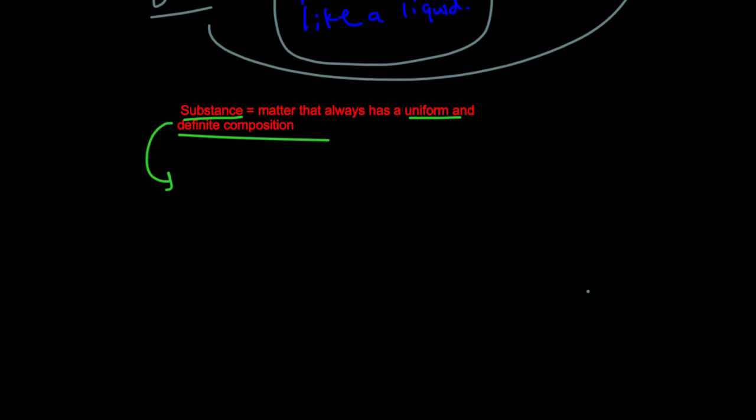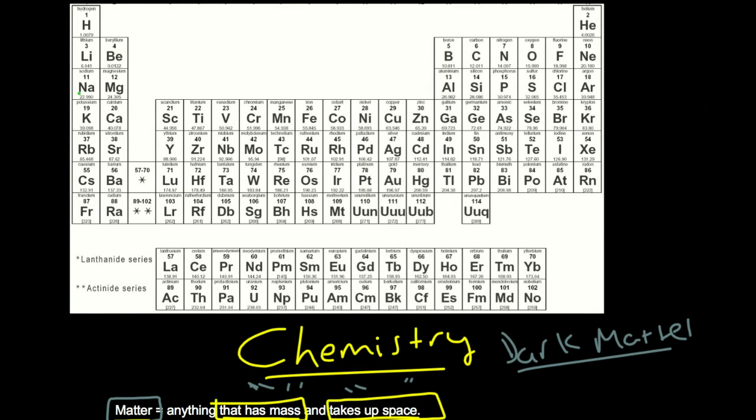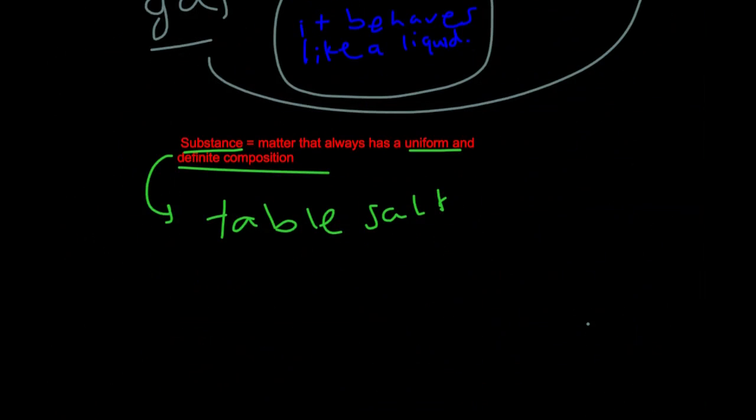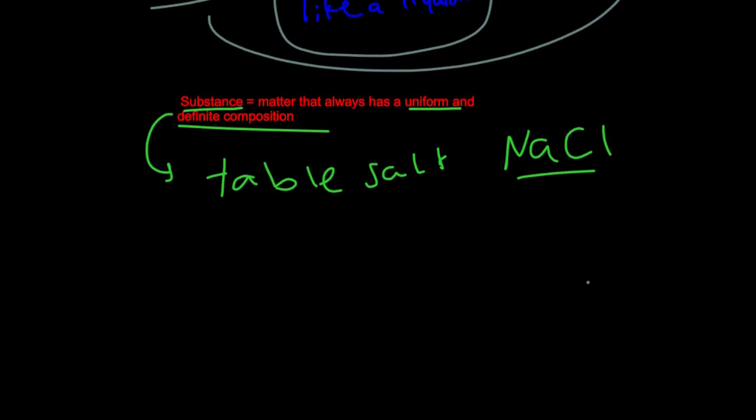Now, an example of this is table salt. That is a substance, and you might not have known this. We're going to go back up to the periodic table, but table salt is really one atom of sodium and one atom of chlorine. We're going to go over what an atom is. It's one sodium and one chlorine put together. It's NaCl. That's the formula for salt, the salt that you eat at the dinner table. It's made up of these two elements. It's nothing weird. And table salt will always have a uniform composition. Even if you throw it on the ground and smash it into different pieces, it will always still have the sodium and the chlorine put together.